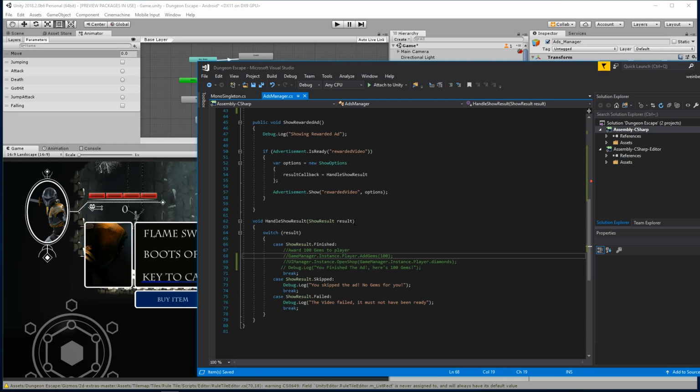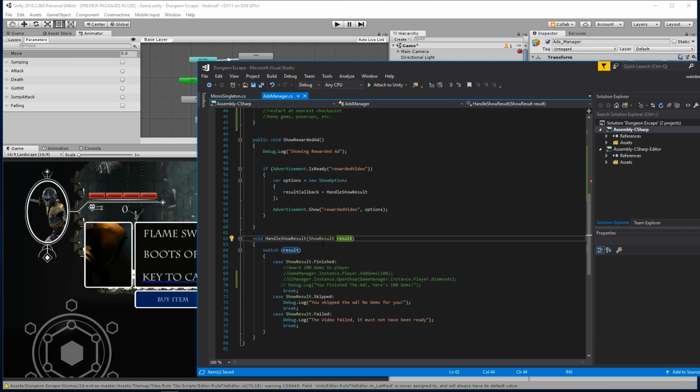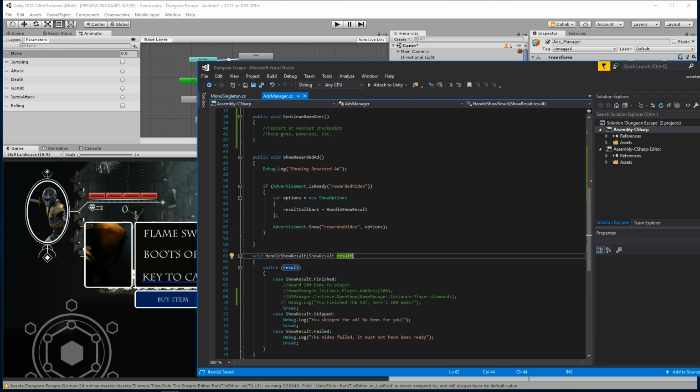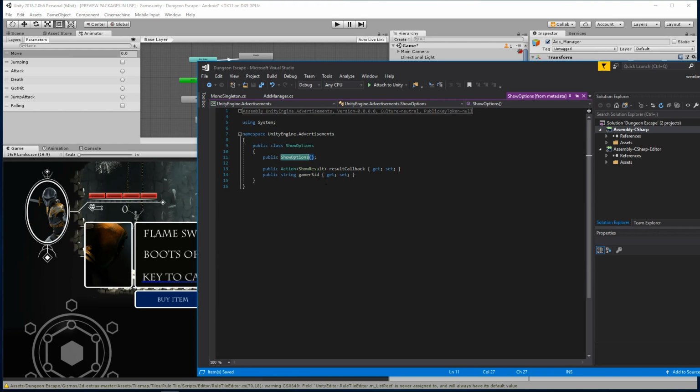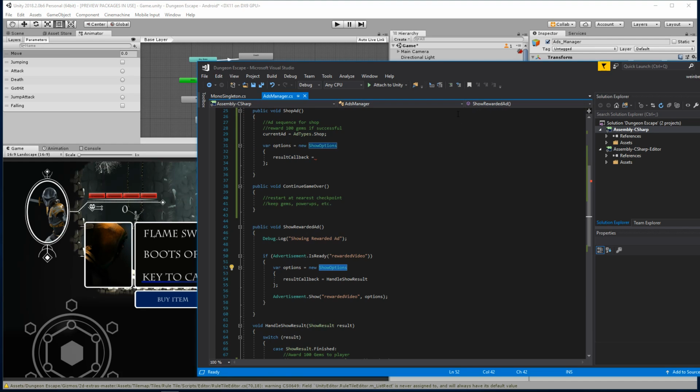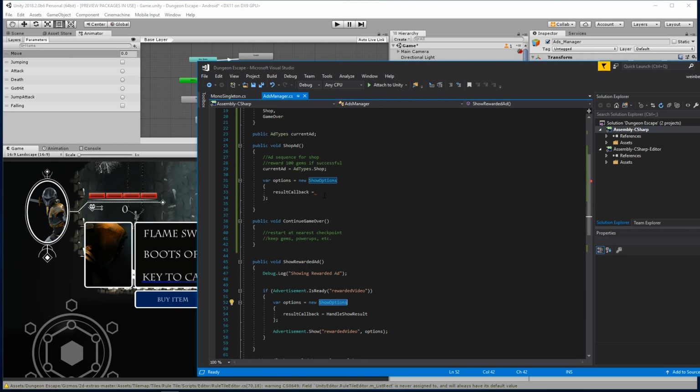So here we call handle show result and we pass in a result. And I think actually that might be okay. Handle show result doesn't have to be, let's see here. So we created a new show options. Let me see what I can add inside this. It's just a result callback. Just trying to think the best way to approach this. So here's our shop ad, current ad, ad shop. We create a new options for this.